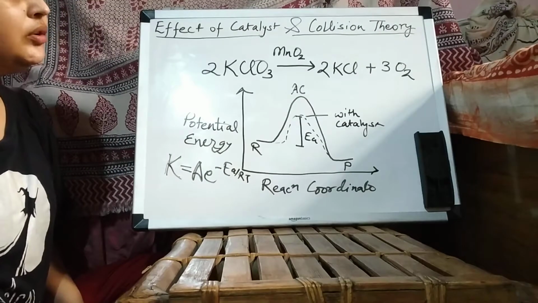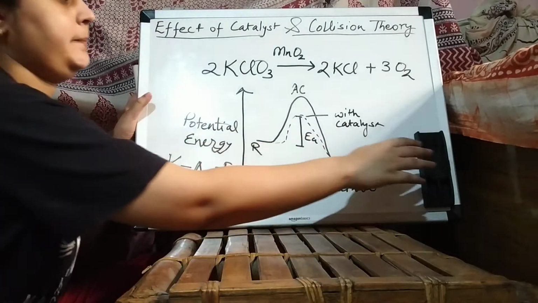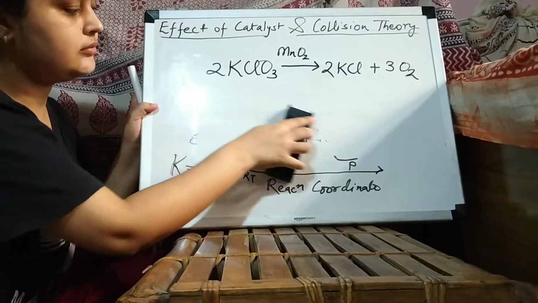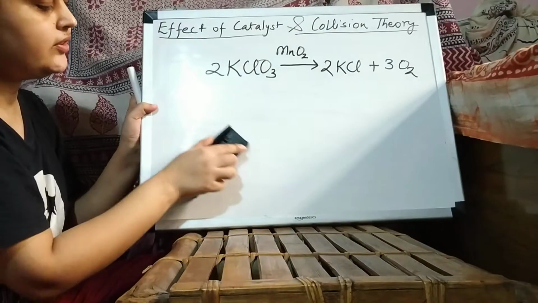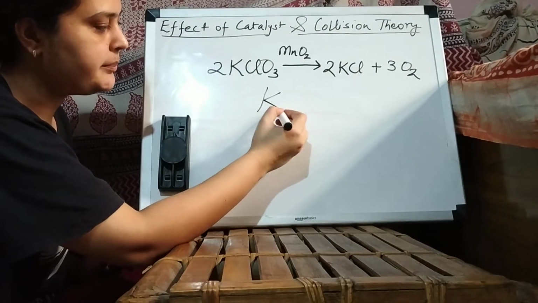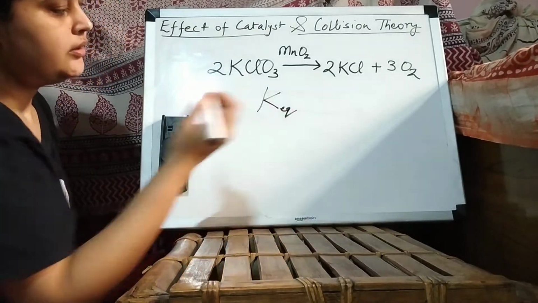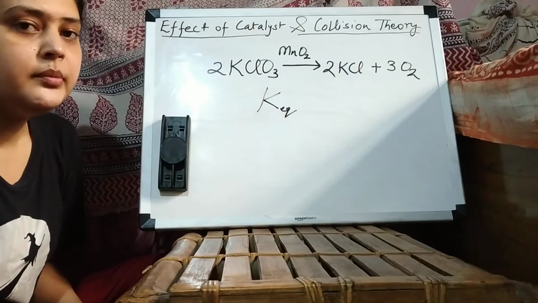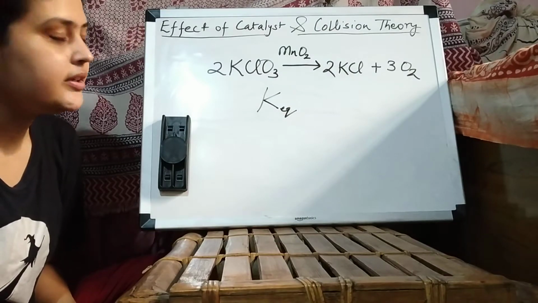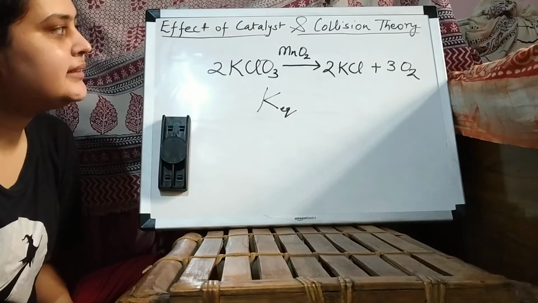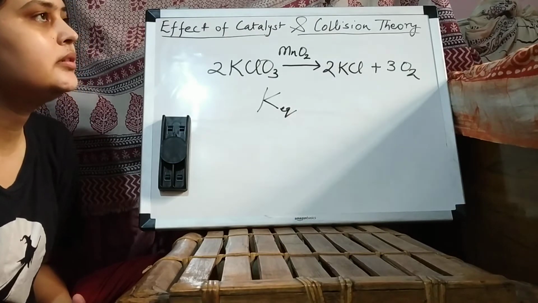Now we'll learn about collision theory. Also, the catalyst does not alter the equilibrium constant of the reaction. The equilibrium constant, that is capital K equilibrium, you can write it this way. So the equilibrium constant of the reaction is not affected by the catalyst. It just increases the rate of attaining equilibrium.